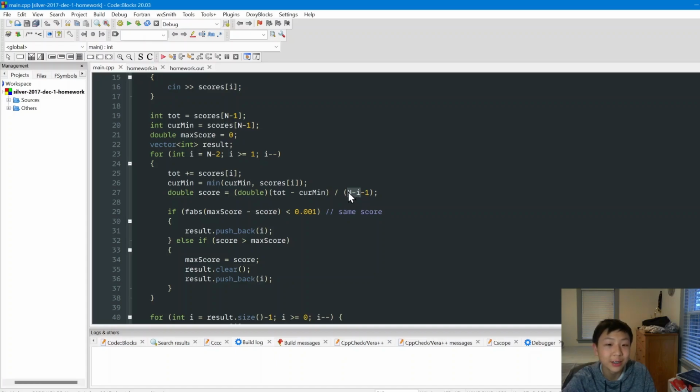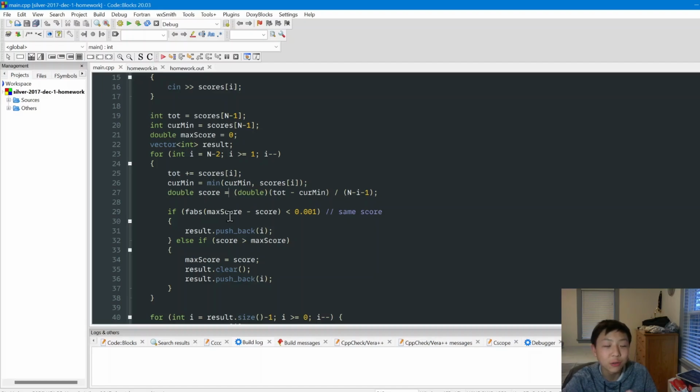In this case, it is n minus i minus 1. And notice how the score is not really an integer, because we're dividing an integer by an integer, so it's not guaranteed to be an integer. And we have to use double over here.